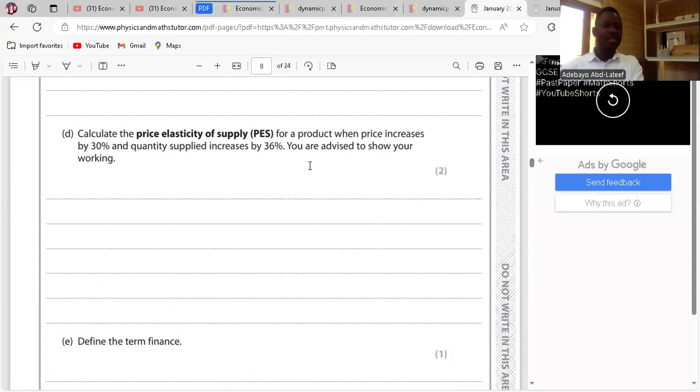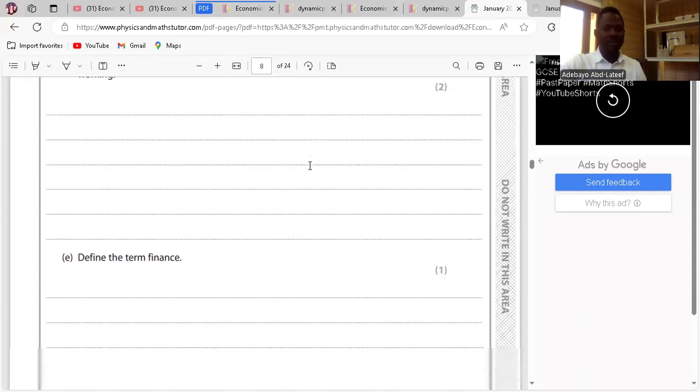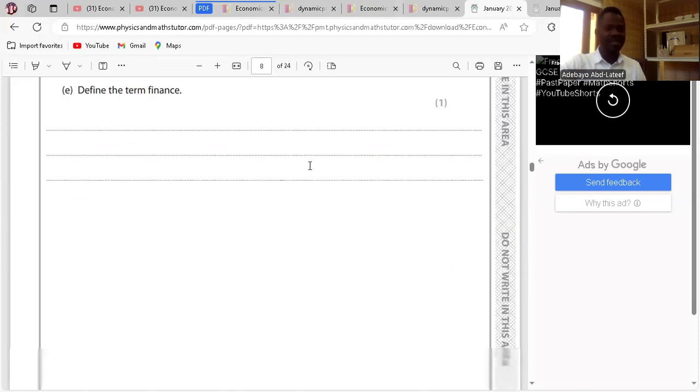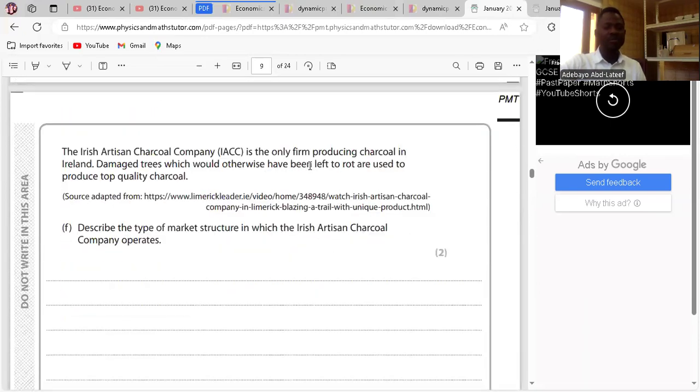Define the term finance. Finance is the disbursement of funds for a project. Okay? It's funding for a firm, correct? Yes. That's what that's fund. It's clear. So we go on.